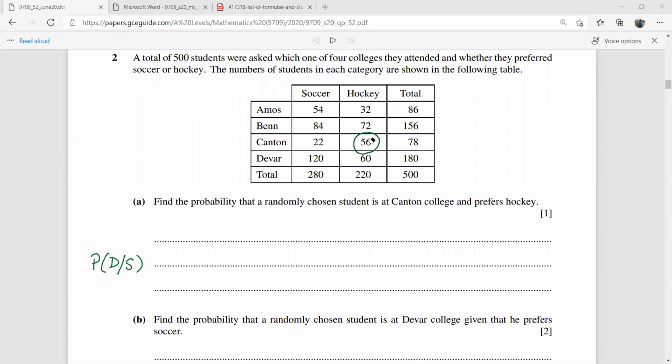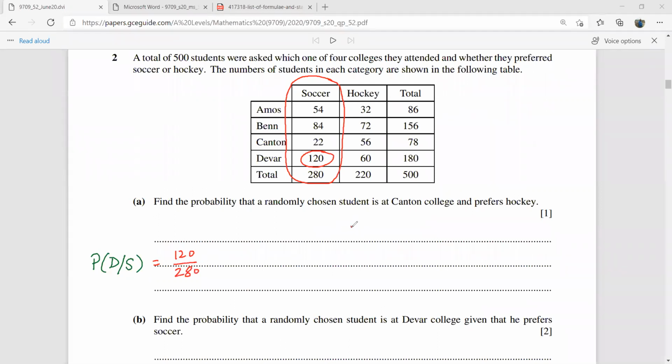You can highlight the soccer people, because it is given that he plays soccer. So out of these, how many are from the Dever? This is directly 120 over 280.